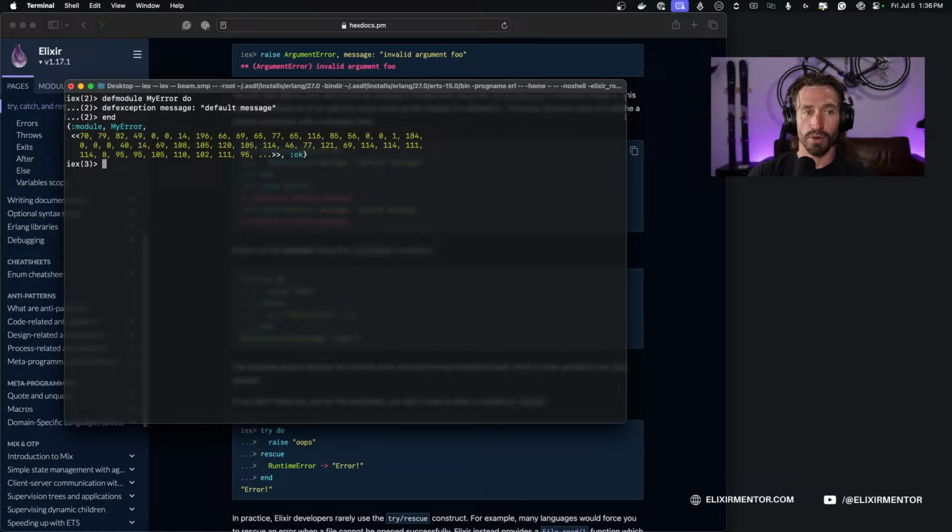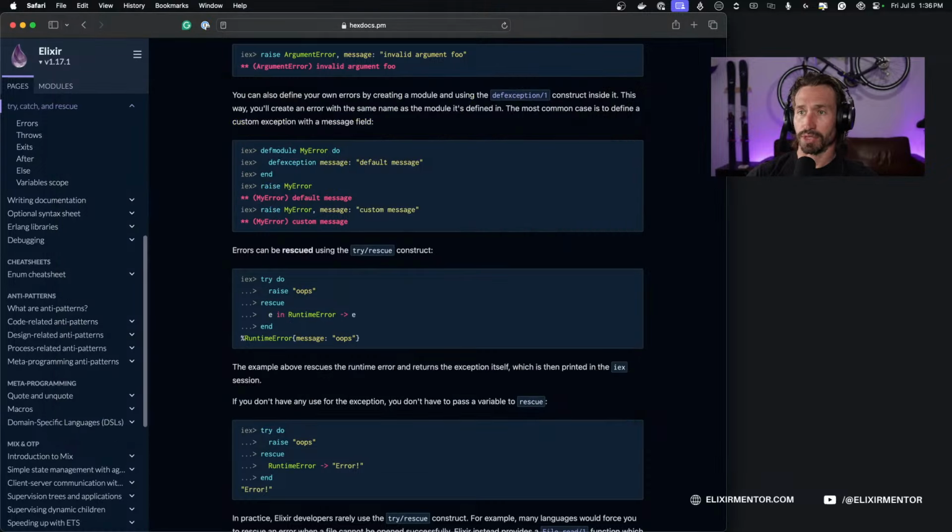All right, so now if we just do raise and we call our error here, so MyError, we'll get our default message. So we get our error type, MyError, and then our default message. And then you can also do a raise MyError, and then we can pass in our message. We can do a custom message here. So custom message, and when we do that, now we get the same error type and our custom message sent in, which is pretty nifty.